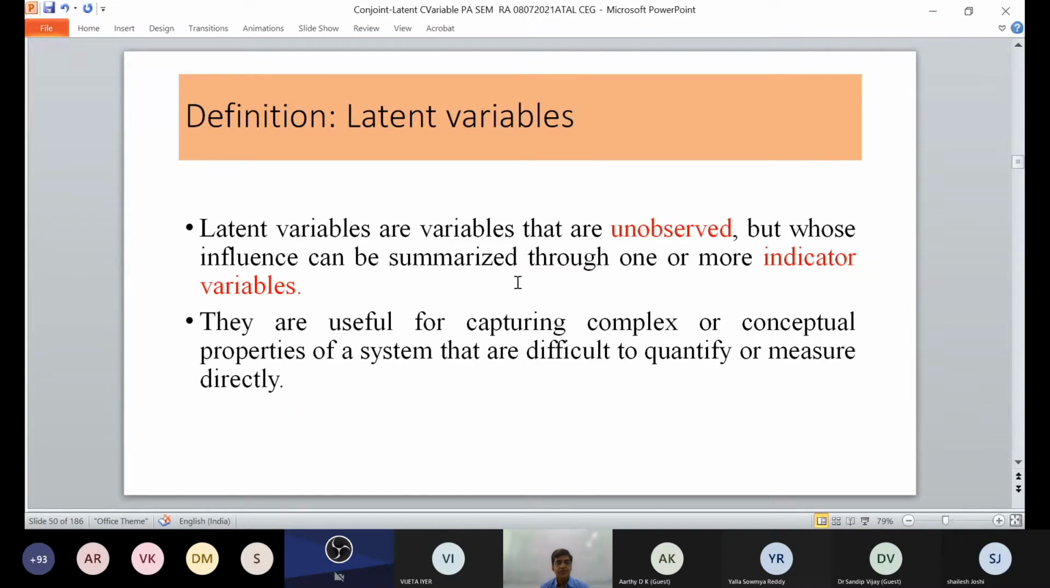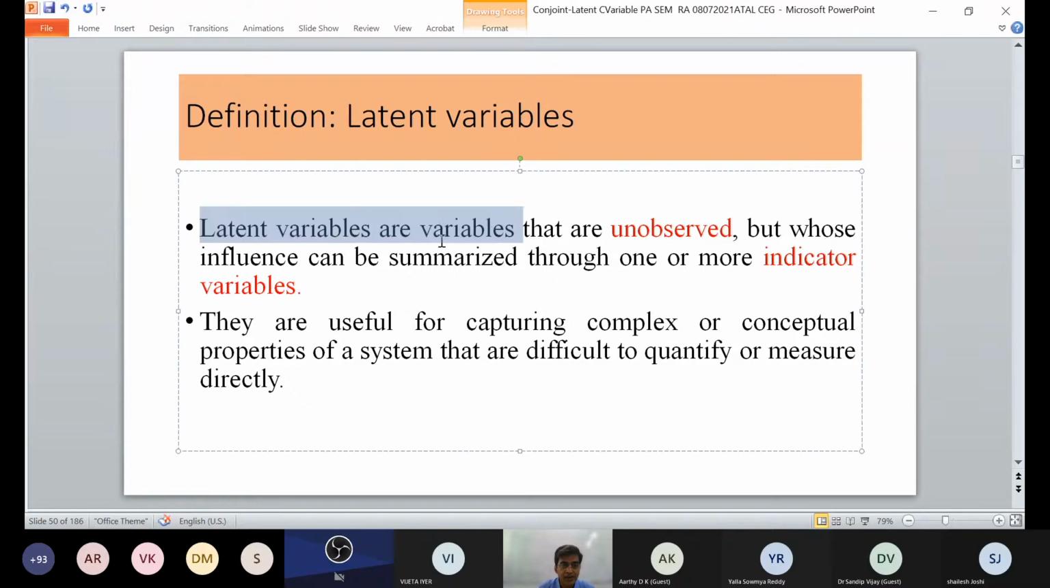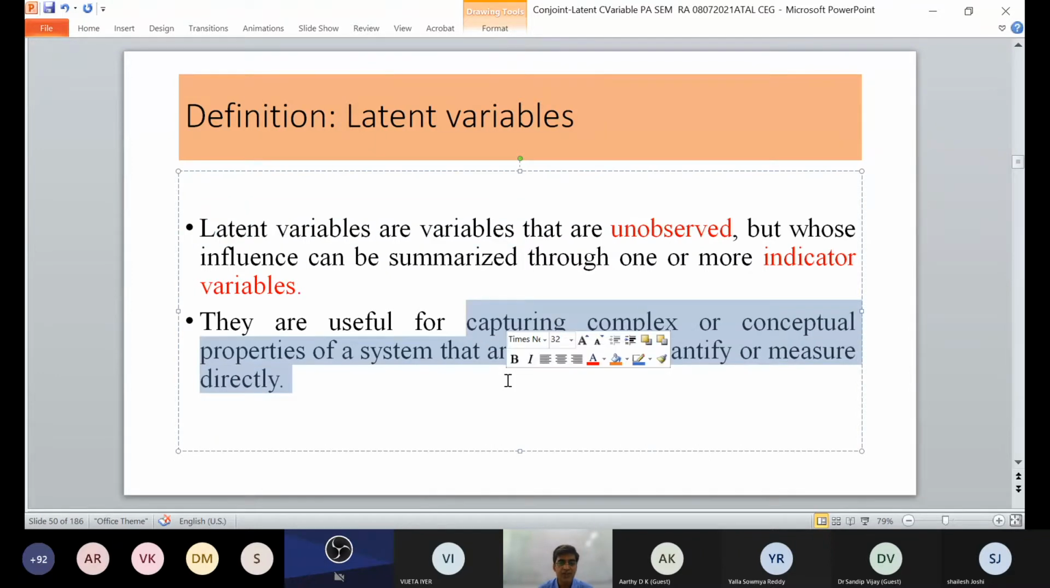So basically latent variables are variables which are unobserved, whose influence can be summarized with one or more indicators. These are useful for capturing complex or conceptual properties of a system. So we'll try to understand what a latent variable is.